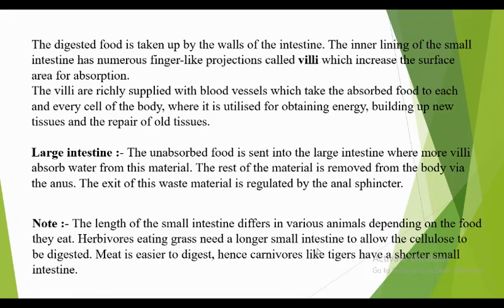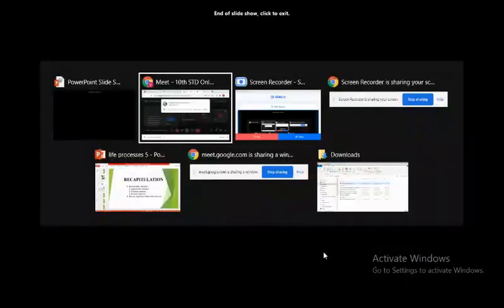Now, what about omnivorous? Think about it. The organisms which eat both plants and meat. That we have to find out. Remaining things we'll see in the next class.